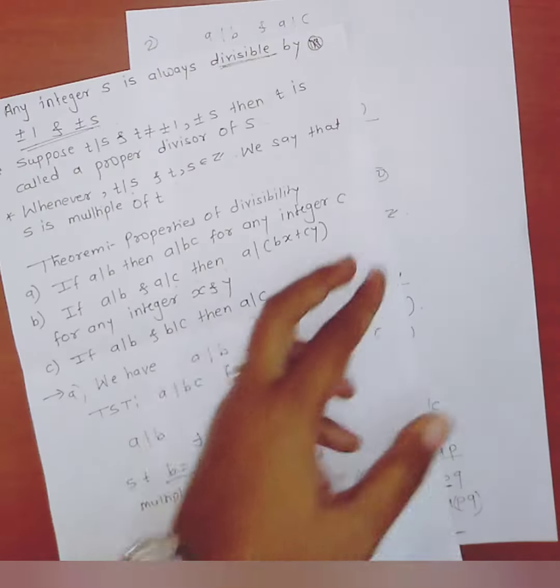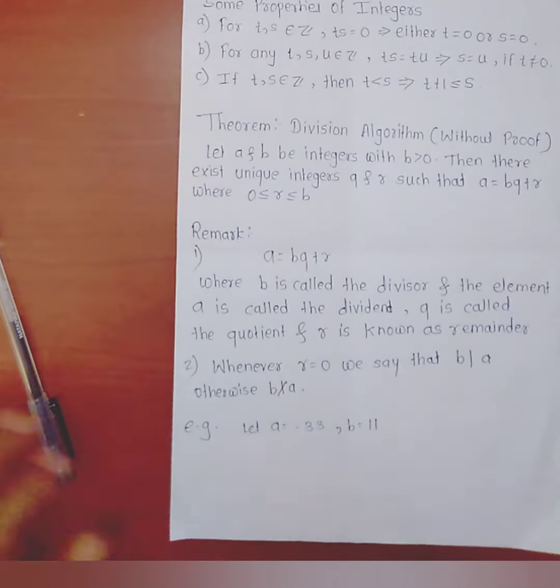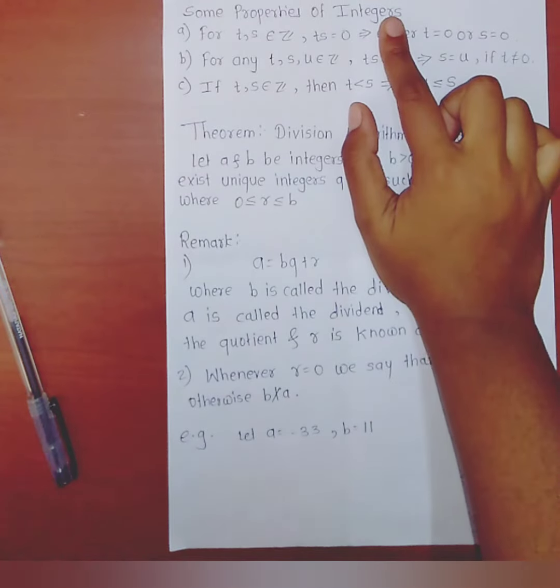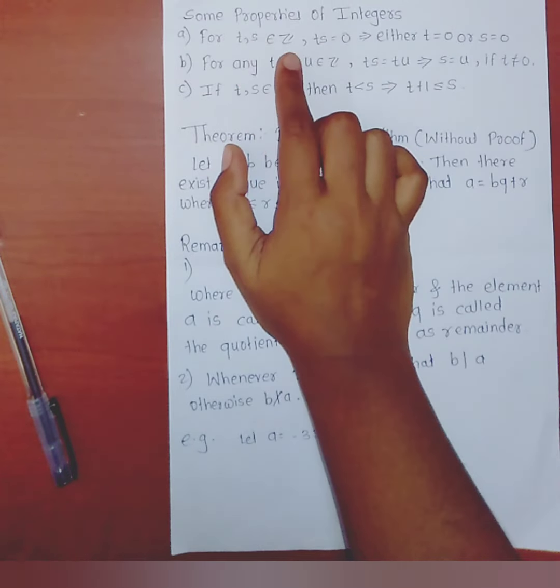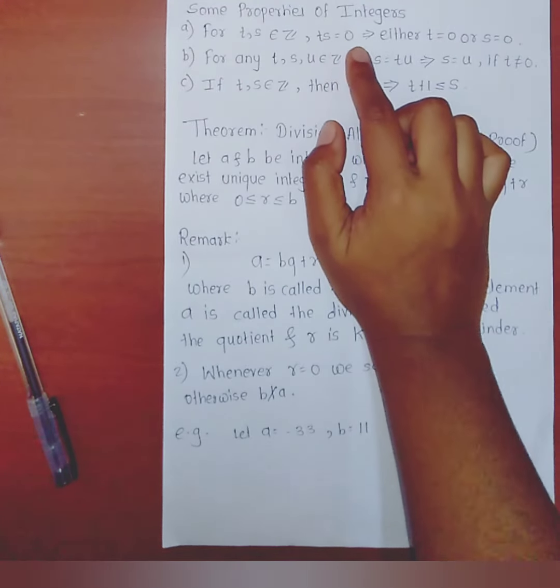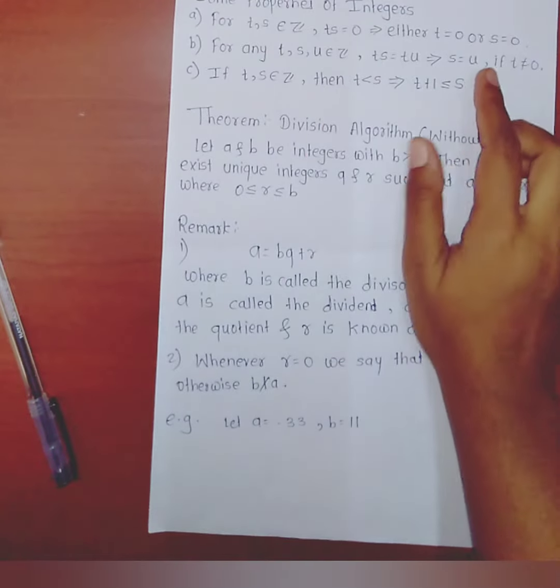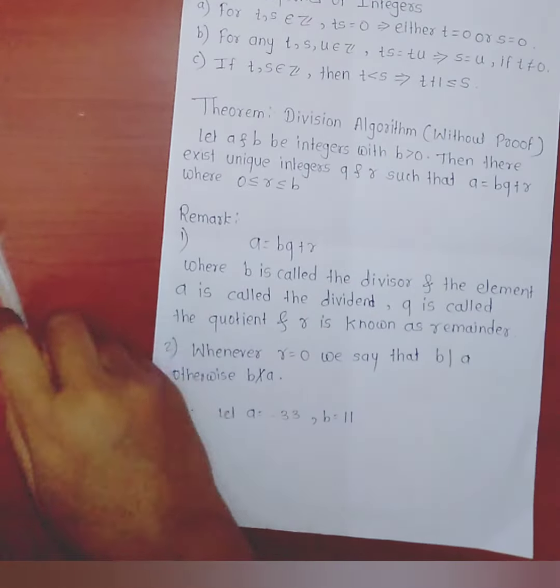Okay. Now see some properties of integers. First, for t, s belongs to Z, t into s equals 0 implies either t equals 0 or s equals 0.